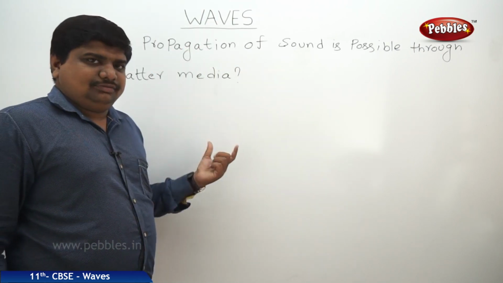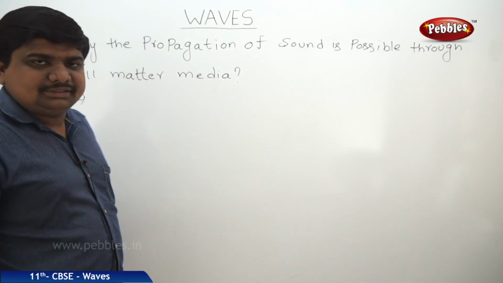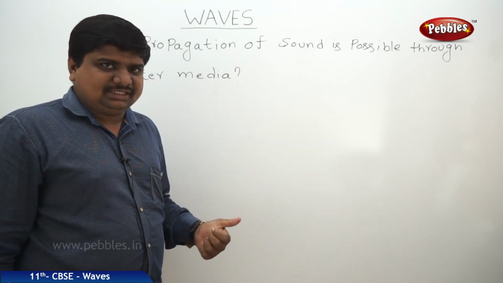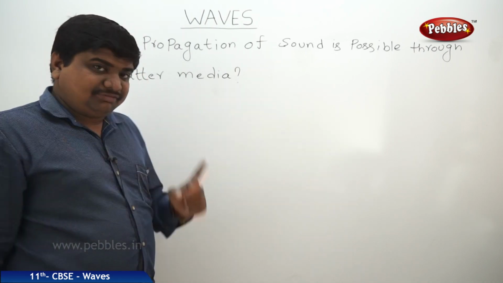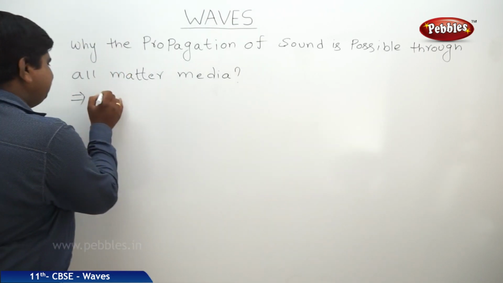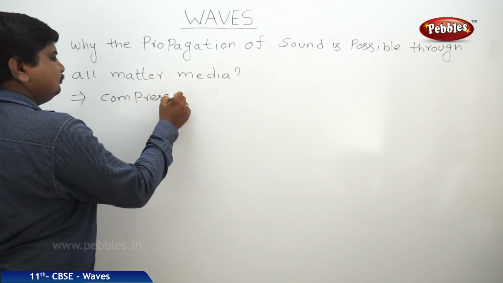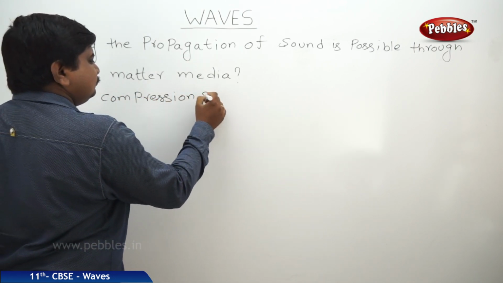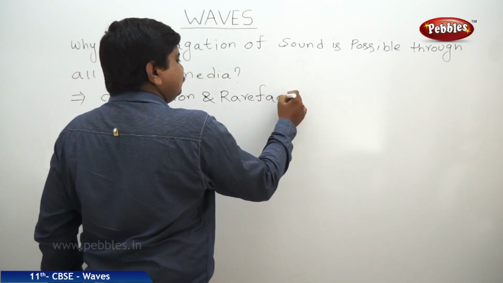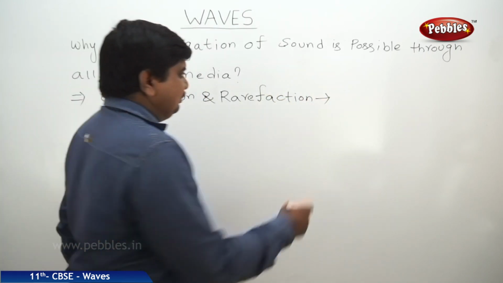To know the answer for this question, we should start with the basics of wave propagation. Yes, we know that a wave can be propagated through different media in two ways. One is compression and rarefaction. Another one is crest and trough. When it is compression and rarefaction, this wave propagation is said to be a longitudinal wave.